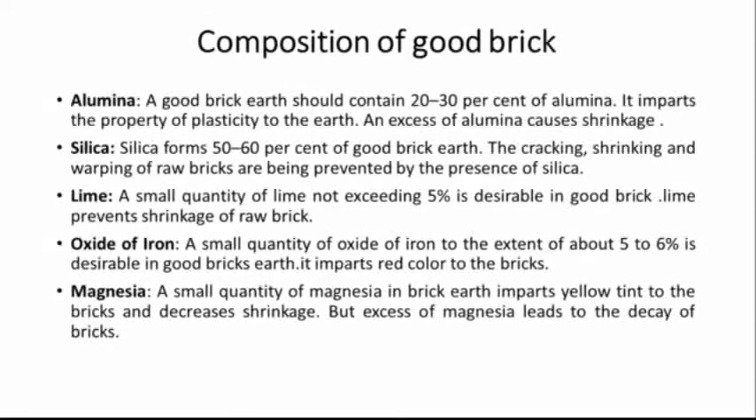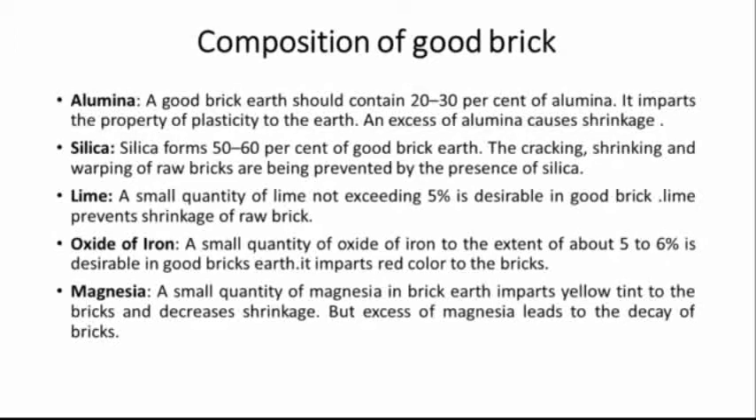Now, composition of good brick. There are five compositions: first one alumina, second silica, third lime, then oxides of iron, and magnesia. So first one is alumina. A good brick contains 20 to 30% of alumina. It imparts the property of plasticity to the earth, and excess of alumina causes shrinkage.